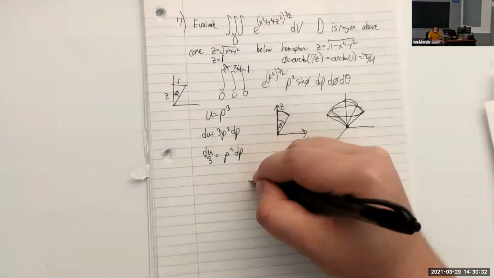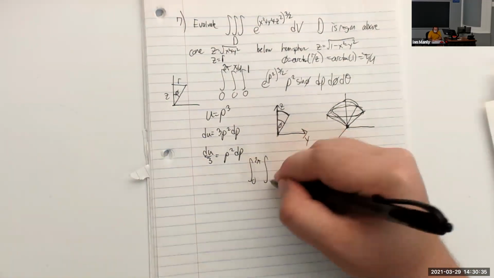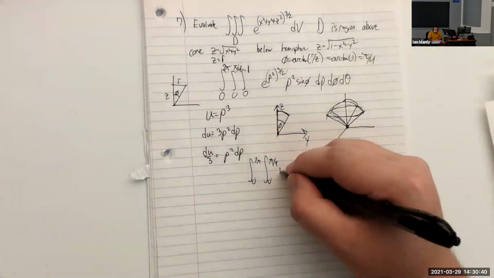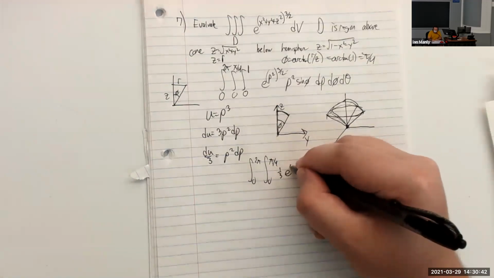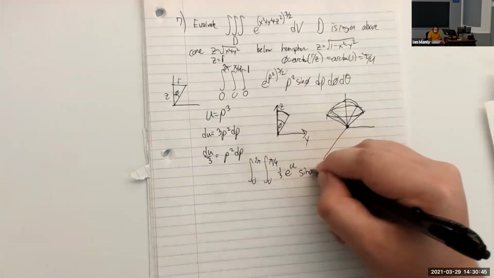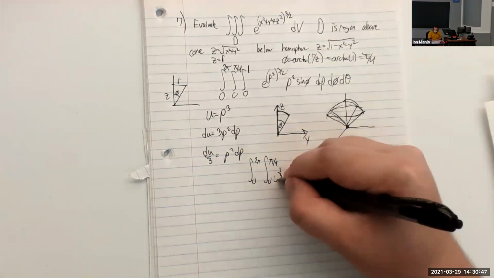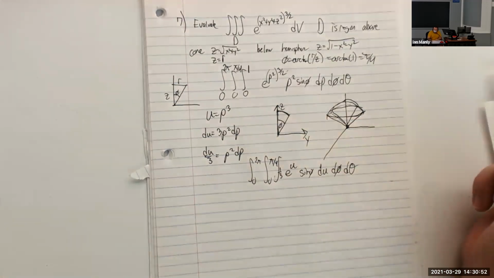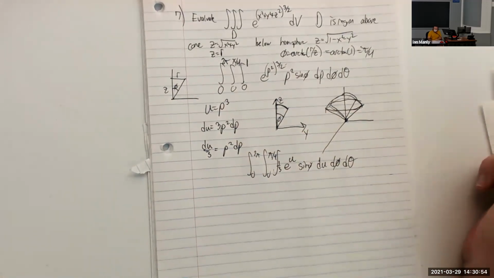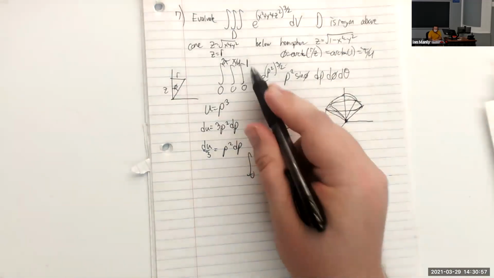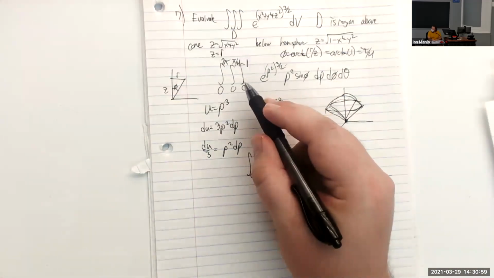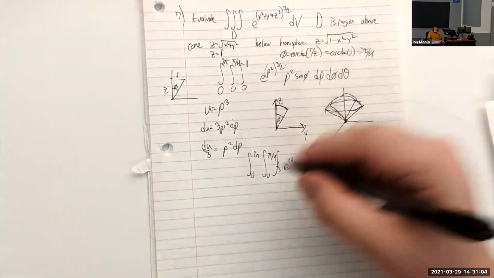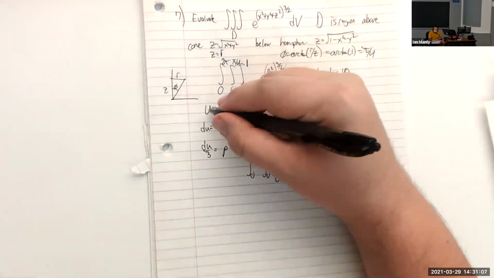All right, so now our integral is 0 to 2 pi, 0 to pi over 4, 1/3 e to the u sine of phi. Oh, whoops, I forgot the integral for u. Then we have du, d phi, d theta right here. All right, and actually the bounds will be the same for this integral right here, because 0 goes into here and gives us 0, and then 1 goes into here and gives us 1.